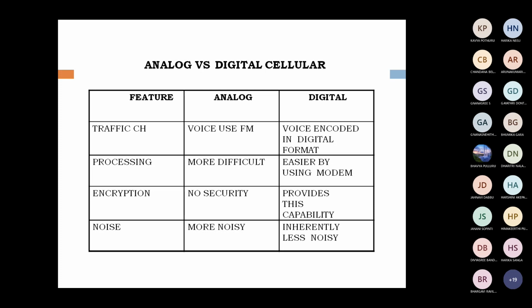Next one is noise. An analog system is more noisy, but a digital system has very little noise. Why? Because for less noise, more encryption techniques are available to remove this noise and easily find out whether noise is present or not in digital systems. Why? Because we represent digital systems in terms of zeros and ones. That's why there is less noise in digital and more noise in analog.